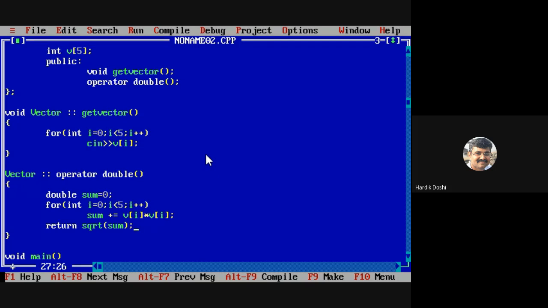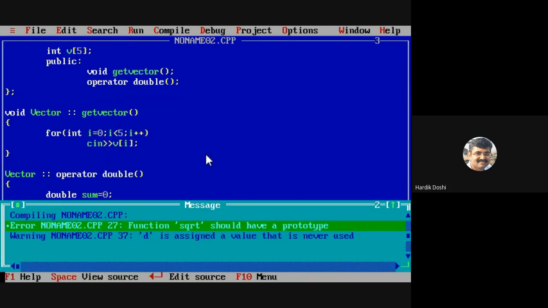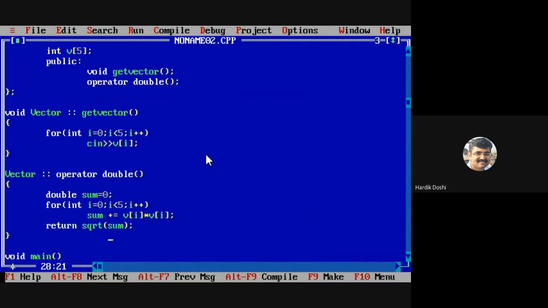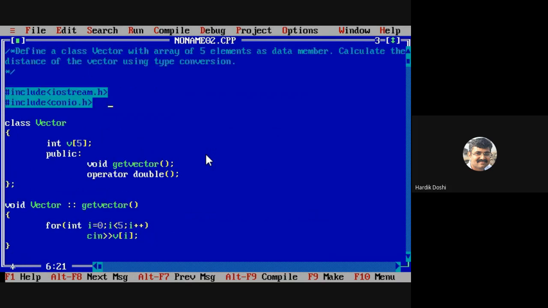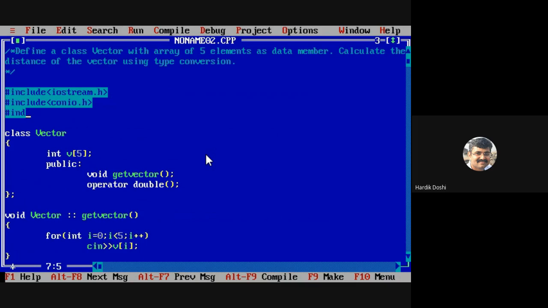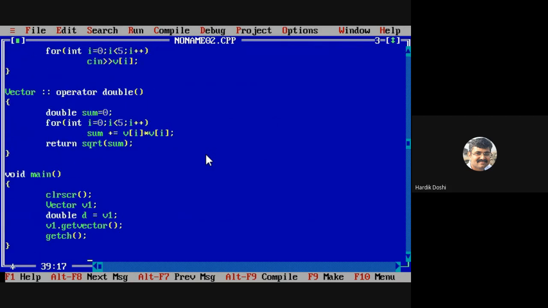What will it be? For using sqrt function, I should include math.h.